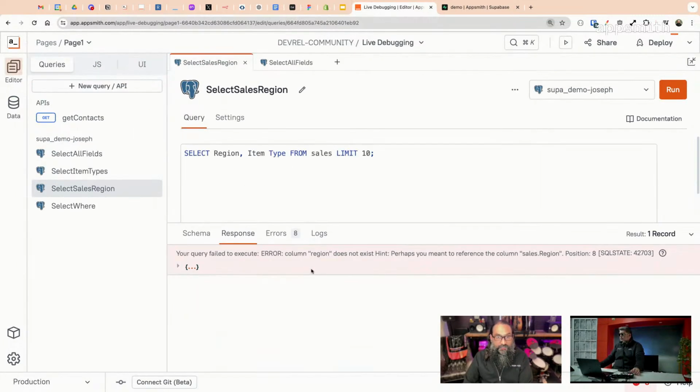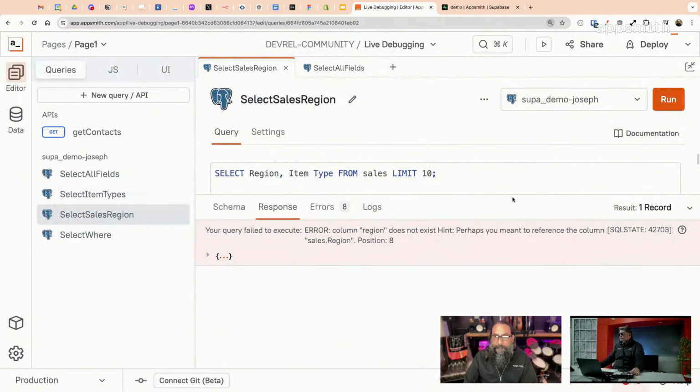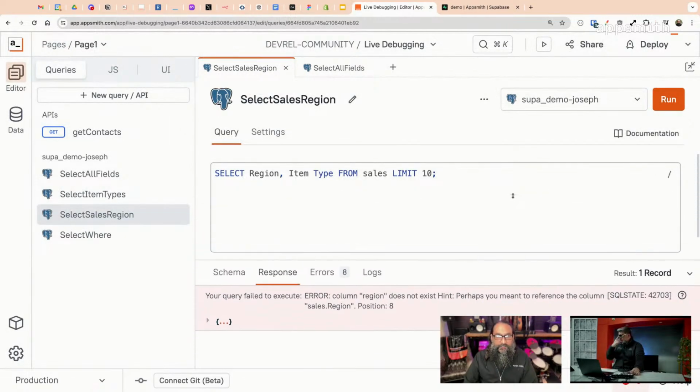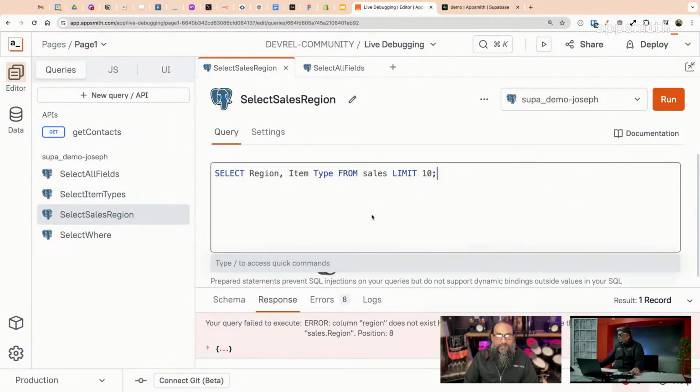Let me make sure you can see the errors here. Okay, so here's the first one. If I just put an asterisk here, it works fine. But trying to get these 2 specific columns, there's something wrong there. So I'm not really sure where to go next on this. We're looking for some input from the community.